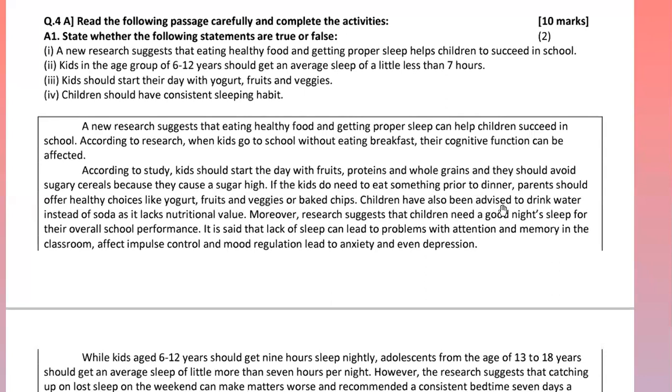Children have also been advised to drink water instead of soda as it lacks nutritional value. Moreover, research suggests that children need a good night's sleep for their overall school performance. It is said that lack of sleep can lead to problems with attention and memory in the classroom, affect impulse control and mood regulation, lead to anxiety and even depression.